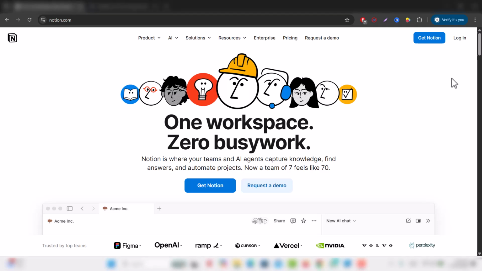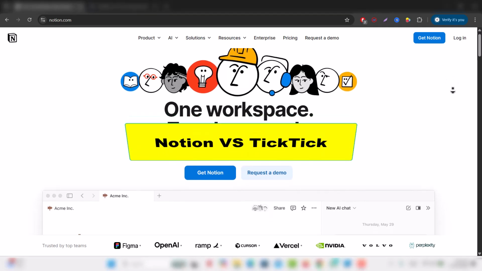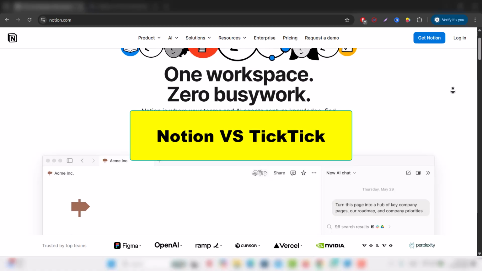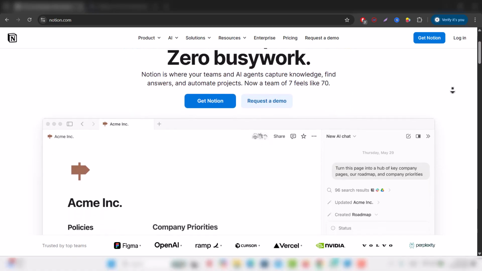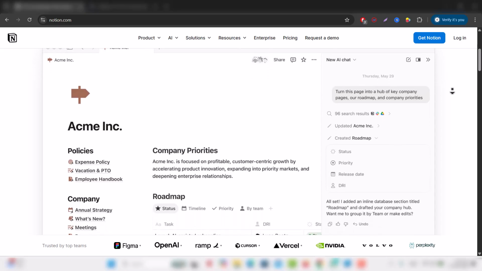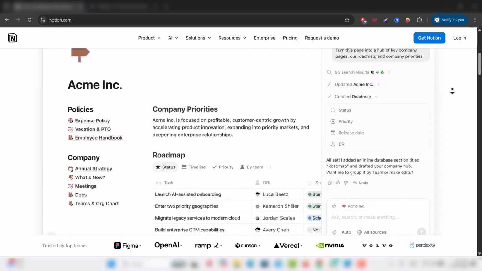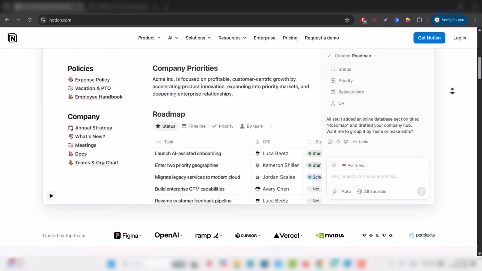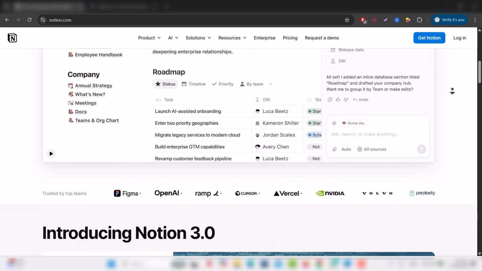In this video, I'm going to give you a clear and honest comparison of Notion versus TickTick so you can understand how each tool works, what kind of person each one is best for, and which one will actually make your daily life easier instead of more complicated. Both Notion and TickTick are productivity tools, but they are built with very different philosophies.